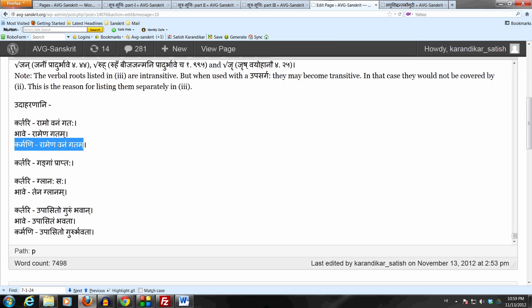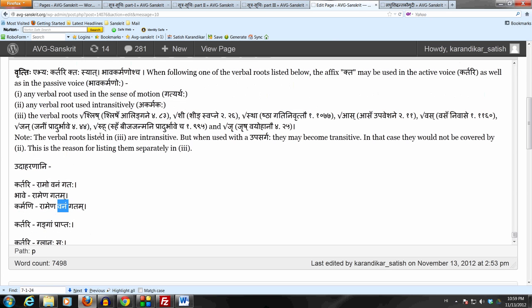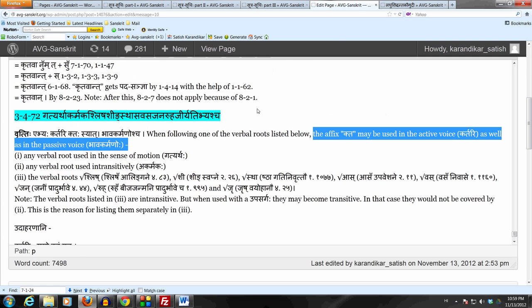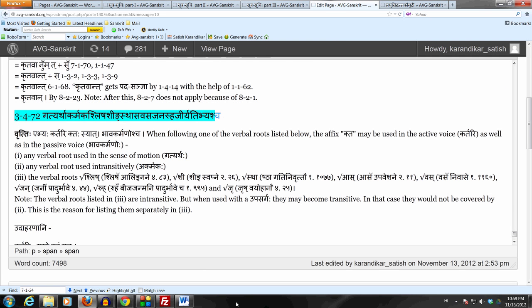Ramena vanam gatam is the karmani prayoga, because this gatam, in the last example, is qualifying vanam, which is the object of the going. So, following these verbal roots, the affix kta may be used kartari. It may also be used bhavakarmanoho, because Panini says cha at the end of the sutram, and that cha brings the anuvritti of bhavakarmanoho down also.